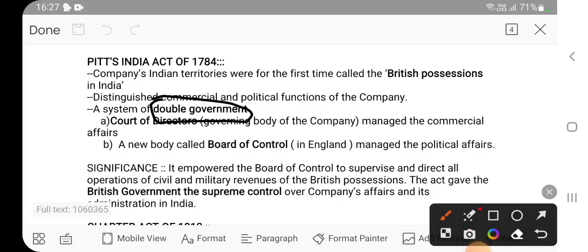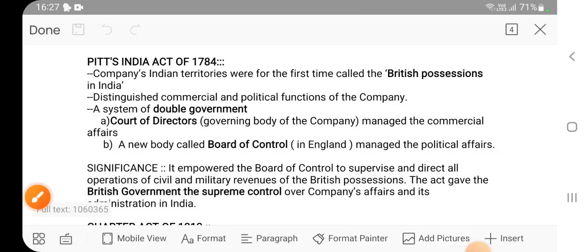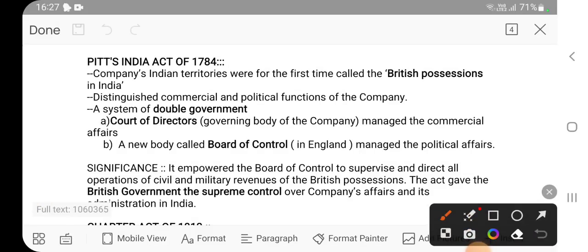So what do you mean by double government? In this concept, the court of directors managed the commercial function. We have already seen that commercial and political functions were distinguished. So one authority was created to deal with the commercial function, another authority to deal with the political function. And what were the names?